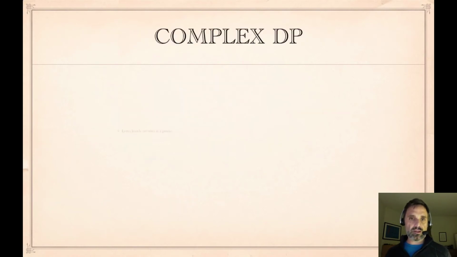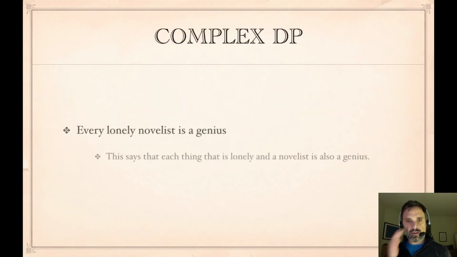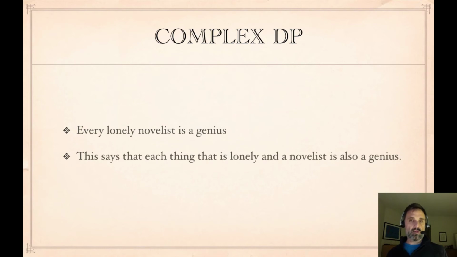And I think that makes sense. If we say every lonely novelist is a genius, this says that each thing that is both lonely and also a novelist is also a genius. So each thing is such that if it's lonely and a novelist, then it's a genius. And that's what this says: for all X, if LX and NX, then GX. So typically, if you have one determinative phrase and a complex noun phrase, the complex noun phrase gets symbolized with a conjunction.